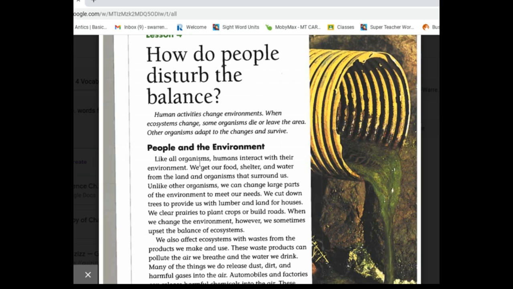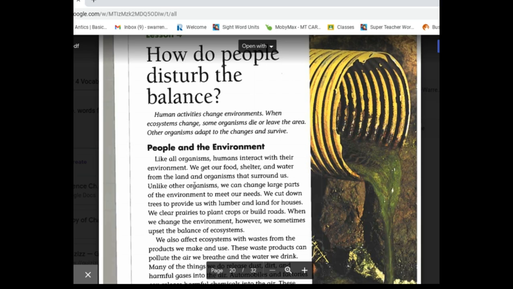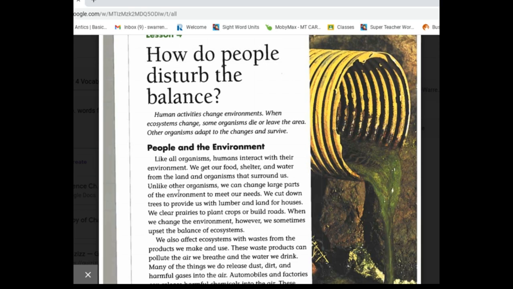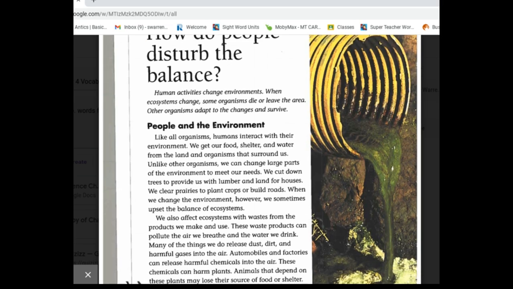People and the environment. Like all organisms, humans interact with their environment. We get our food, shelter, and water from the land and organisms that surround us. Unlike other organisms, we can change large parts of the environment to meet our needs. We cut down trees to provide us with lumber and land for houses. We clear prairies to plant crops or build roads. When we change the environment, however, we sometimes upset the balance of ecosystems.